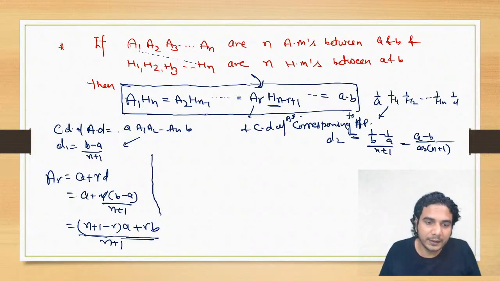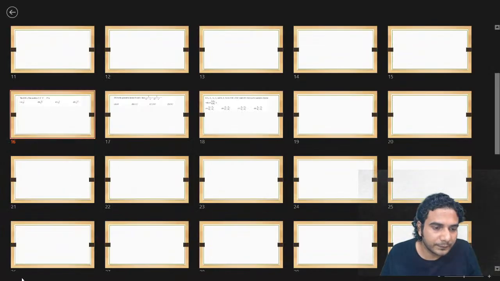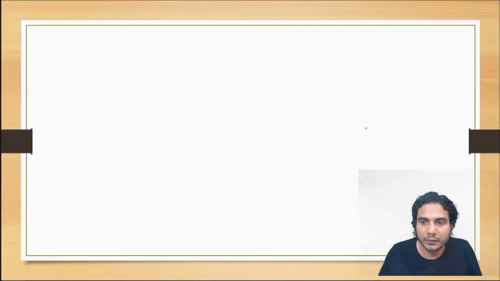Now let's write HR. So we can write HR or 1 upon HR you can write at least. Let's write 1 upon HR first. Not HR, I'm sorry, H(n minus R plus 1), right? We need to write H(n minus R plus 1), this term.